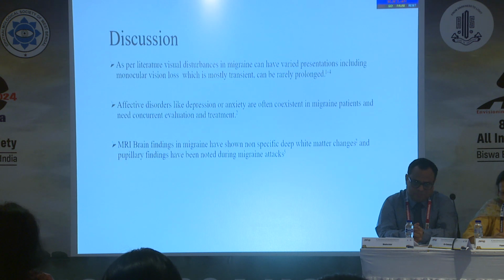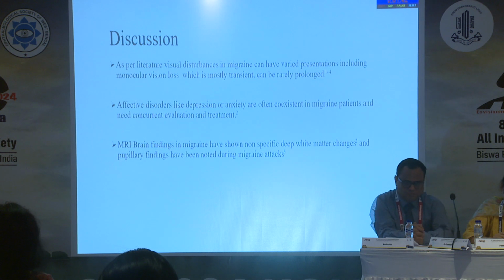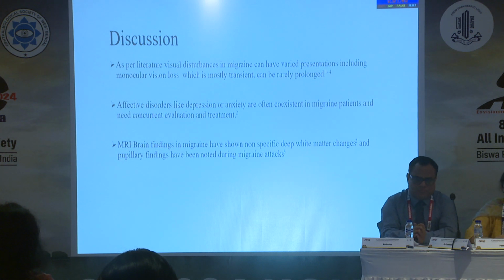So, as per literature, visual disturbances in migraine can have varied presentations, including monocular vision loss, which is mostly transient but however can be prolonged. Affective disorders, like depression or anxiety, are often coexistent in migraine patients and need concurrent evaluation and treatment. MRI brain findings in migraine have shown non-specific deep white matter changes, and pupillary findings have been noted during the migraine attacks.